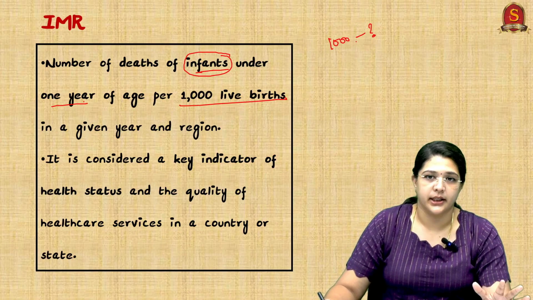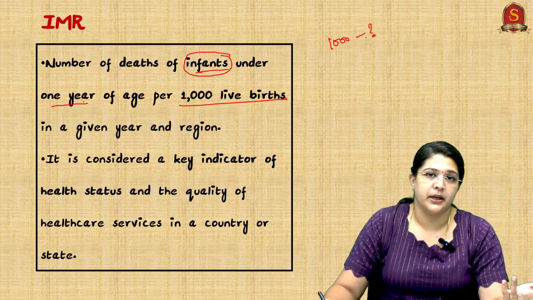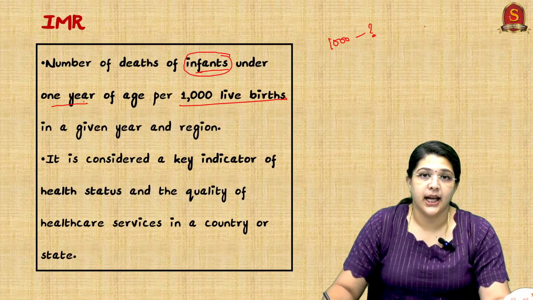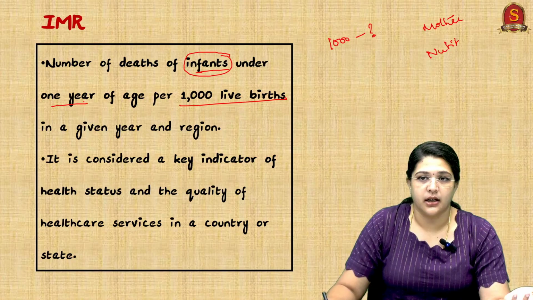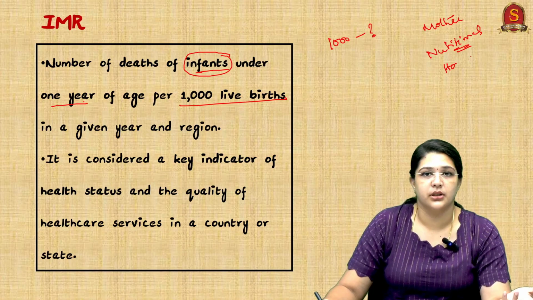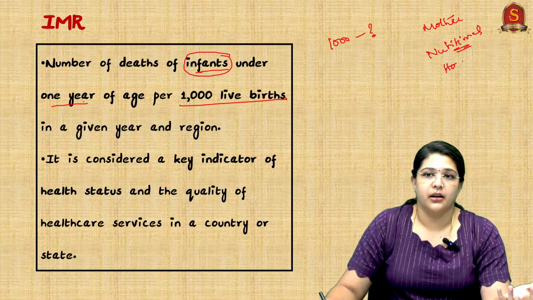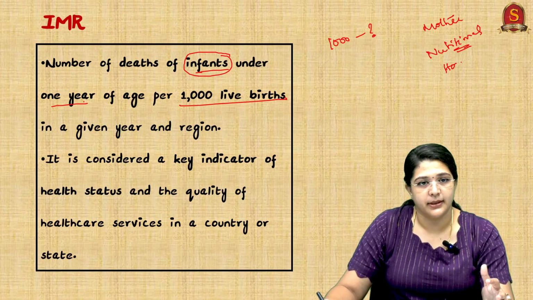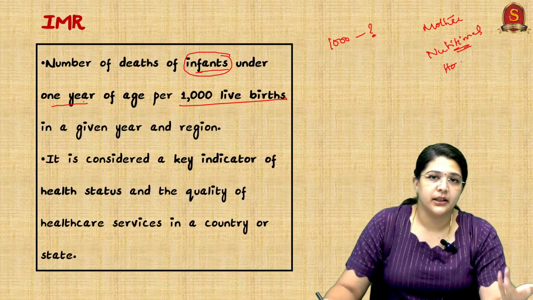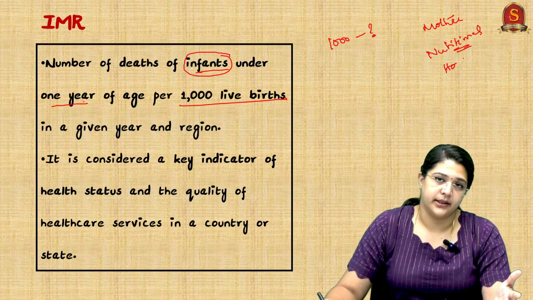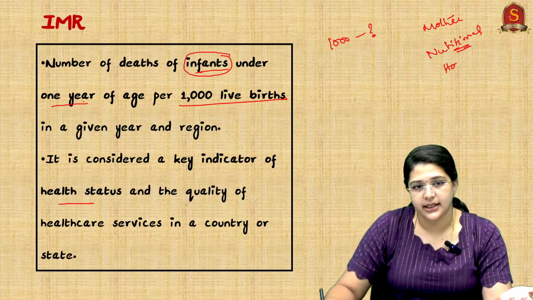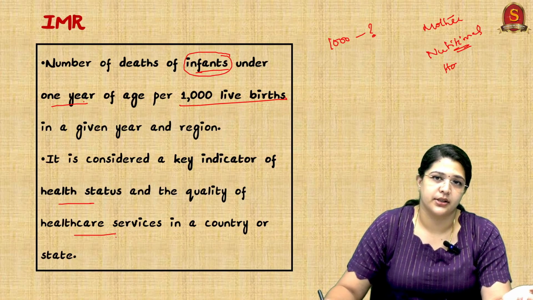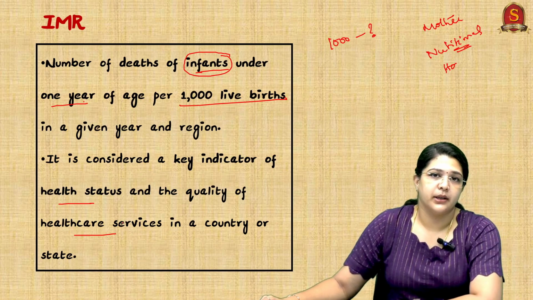Infant mortality rate shows various factors. By addressing the infant mortality rate, we will address the health of the mother, very importantly, nutritional factors in our country, and also hospitals and institutionalized deliveries. How the health sector is doing will be understood based on this infant mortality rate. In developed countries, the infant mortality rate is lesser. It is also considered a key indicator, as I told you, of health status and quality of healthcare services in a country or state.